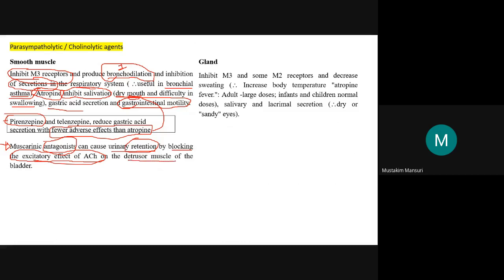As we know, detrusor muscle means to push down. When the detrusor muscle contracts and the orifice opens, that results in the release of urine from the bladder. That process will be inhibited and that will result in urinary retention. So this anticholinergic agent will cause urinary retention. Now again we will say the same statement. In general, it is inhibitory in nature, because just remember that statement, the enemy of my enemy.